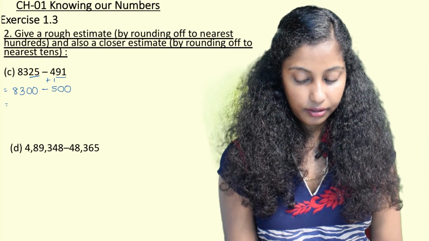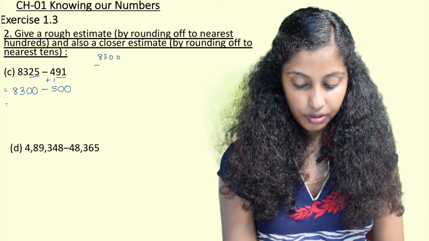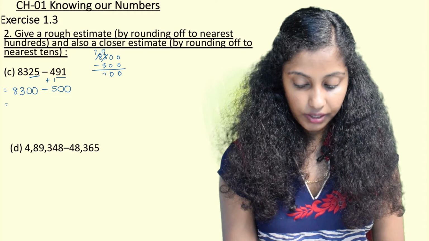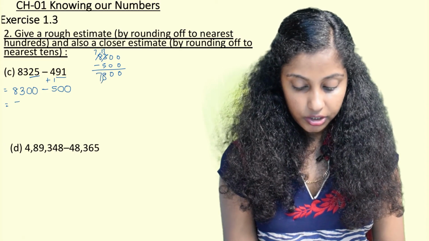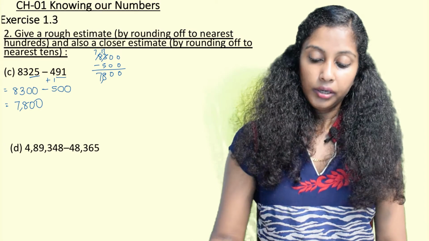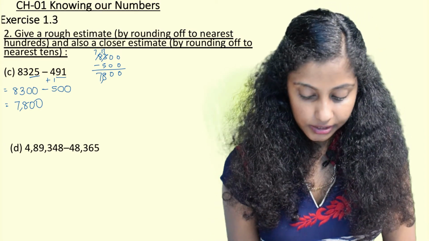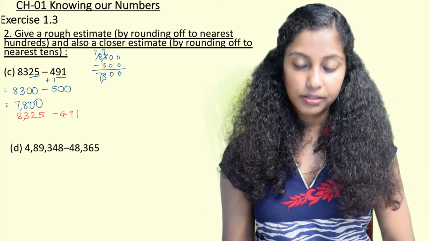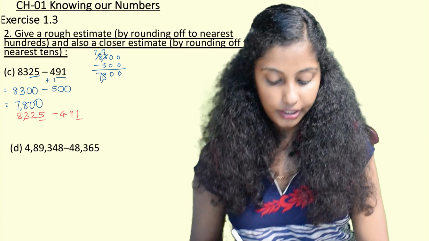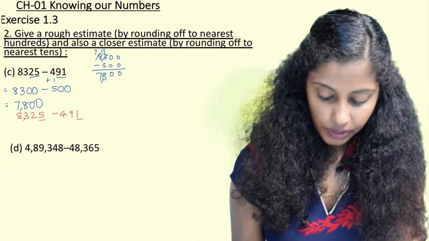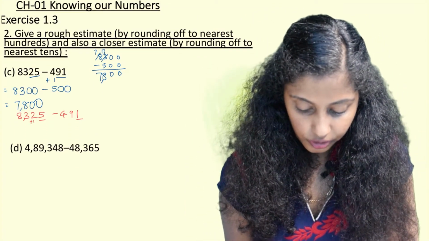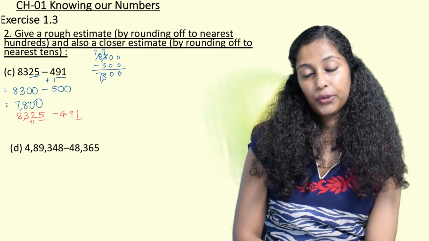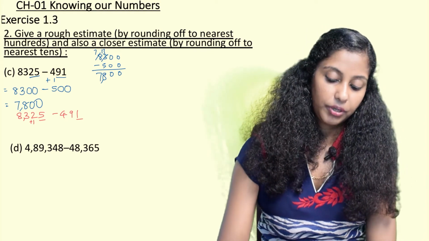And then when we subtract in the rough column, 13 minus 5 is 8, and 7,800. Now what we do is we copy the whole question as it is. But now we have to round it off to the nearest tens. So just underline the ones digit. And 5 is in the bigger range, not 1 to 4. So therefore in the previous tens we add 1. 1 is smaller, that is the 1 to 4 range. So therefore that tens will not change, it will remain constant.